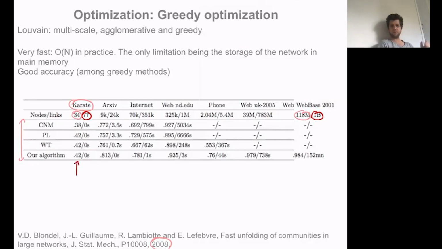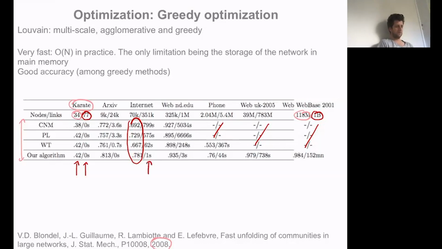On the left, we have the value of modularity that is observed when doing the optimization. And on the right, you have the time that it took on the same computer to run the algorithms and to reach the maximum. As soon as the calculations took more than 1 day, I think, we didn't show the results. We assumed it didn't converge. And what you can see here is that in all of these situations, the Louvain algorithm always provided high values of modularity. For instance, you can see it here. But also the time that was required for the calculations was drastically smaller.